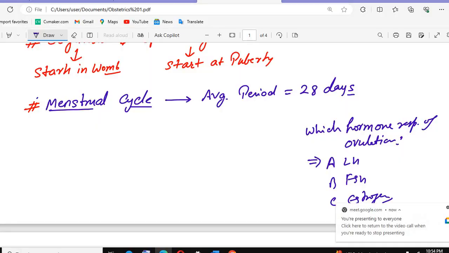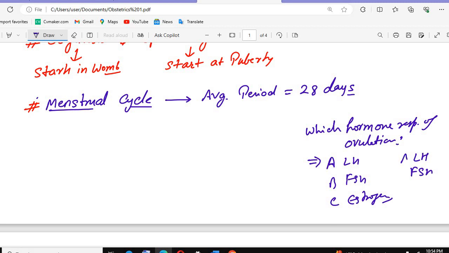Now see, if I write it like this: A is LH, B is FSH, C is both, and D is estrogen. So what will be the answer? Here the answer is both. So remember, for ovulation, if they ask which hormone is responsible, remember LH and FSH, both hormones are responsible for ovulation.